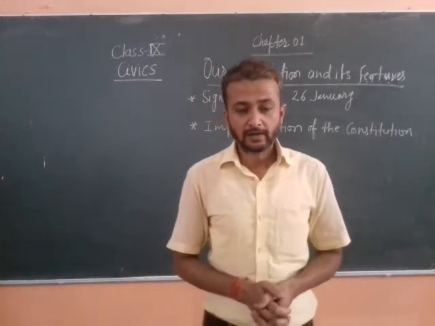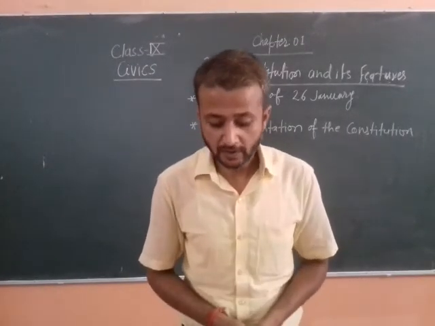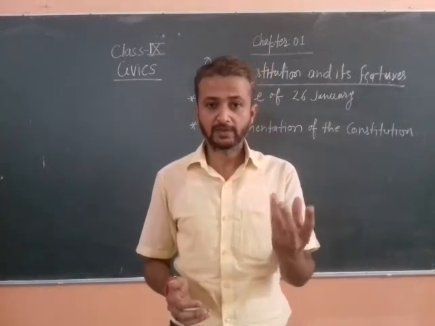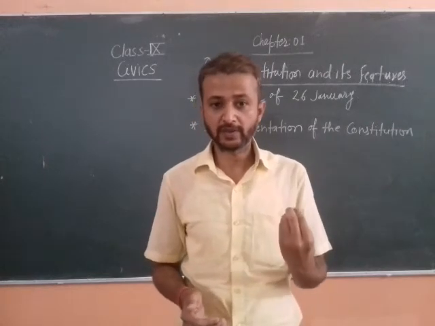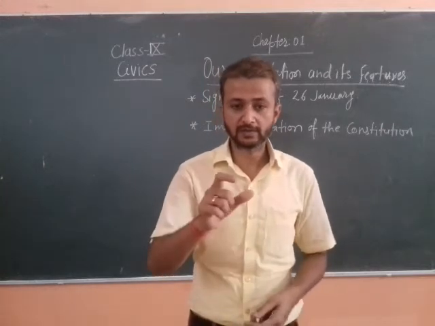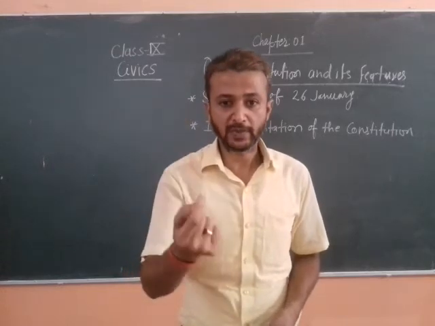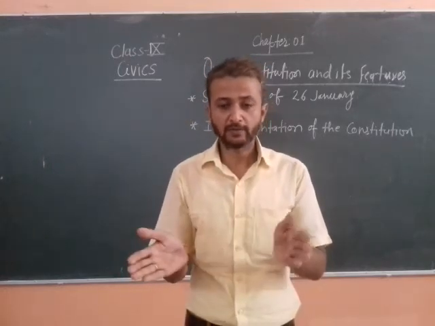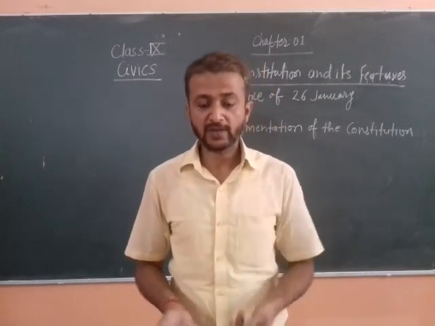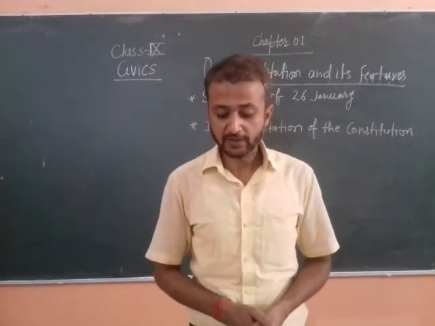Okay, so the concurrent list we have taken from the Constitution of Australia. One more important thing we were discussing is what we have taken from the Constitution of Canada. So two points we have discussed. There is a federal system but with a strong central government. Then the distribution of power between central and state governments. And one more thing we have taken from the Constitution of Canada is residuary subjects.